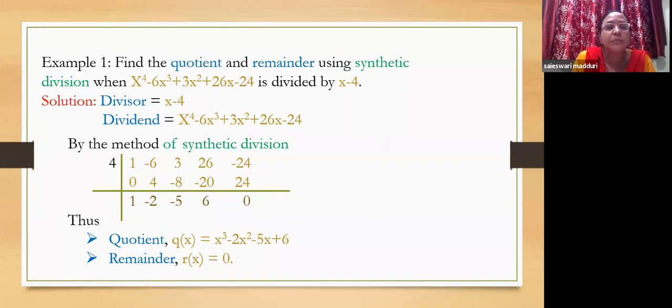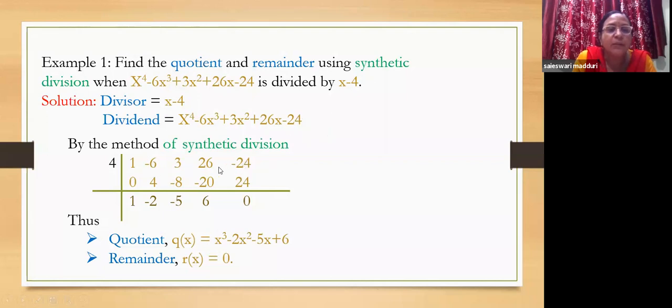The divisor here is x minus 4 and the dividend is x power 4 minus 6x cubed plus 3x squared plus 26x minus 24. I hope you remember you have to write the coefficients of the dividend in order. That is, start with the highest degree, and if some degree is missing, there you have to place 0. Otherwise, you have to place all the coefficients in order. Here you can see the coefficient of x power 4 is 1, which is placed here. The coefficient of x cubed is minus 6. Of x squared is 3. Of x is 26. And the constant is minus 24.